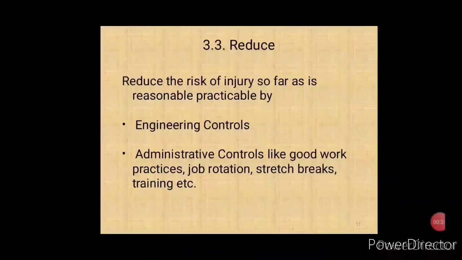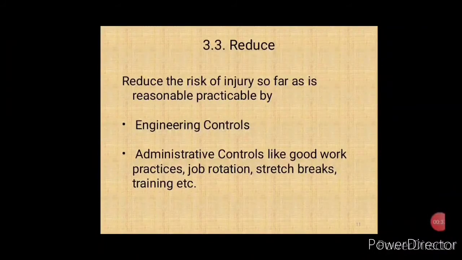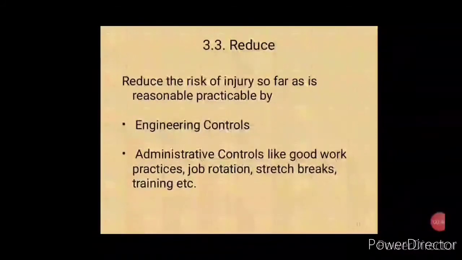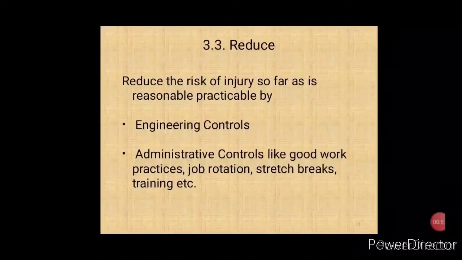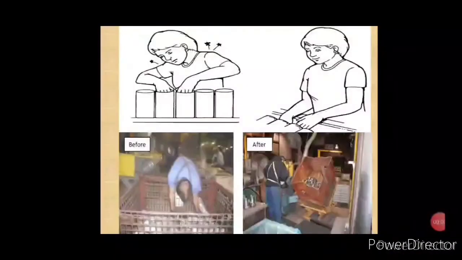Next step in the management of manual handling hazard is reduce the risk. After assessing the risk, reduction is to be done for high risk activities. Try to reduce the risk as far as practicably possible by engineering controls or administrative controls, or both. We'll discuss examples for engineering control first. Two cases have been shown.